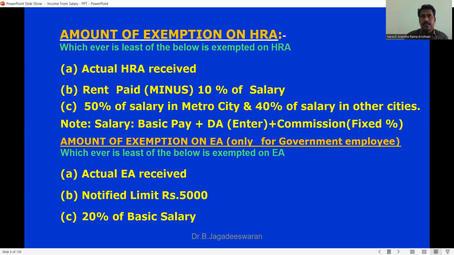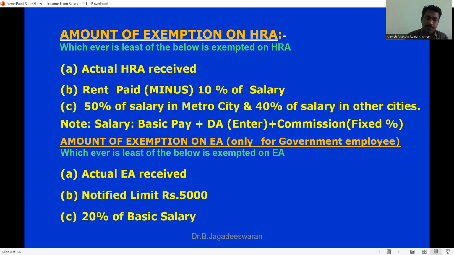Whenever you're staying in a rented house, you're eligible to receive HRA, and you have to pay rent. The second item is rent paid minus 10% of salary. Whatever rent you paid throughout the year for the 12 months, minus 10% of salary. Here, salary is very important. Salary will be calculated differently for different purposes. For HRA calculation, salary means basic salary, DA forming part of retirement benefits, plus commission on sales.